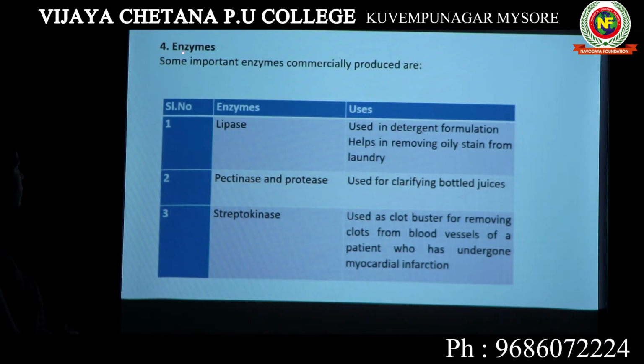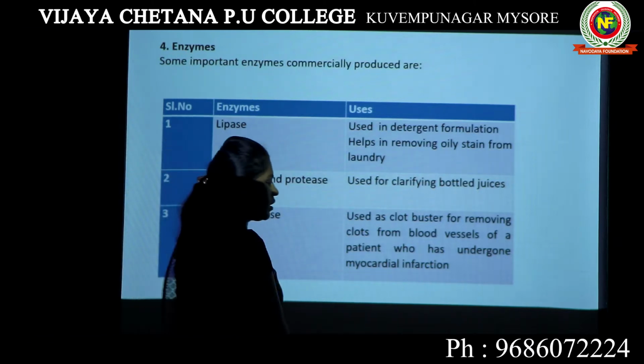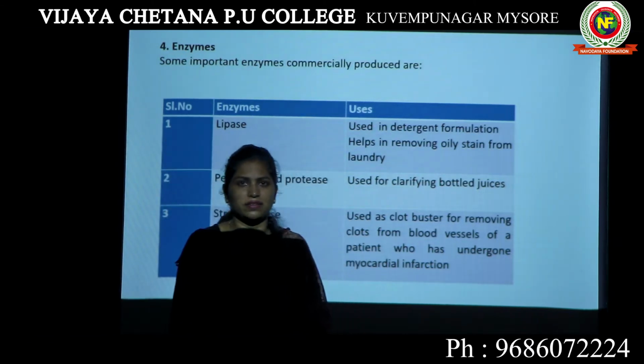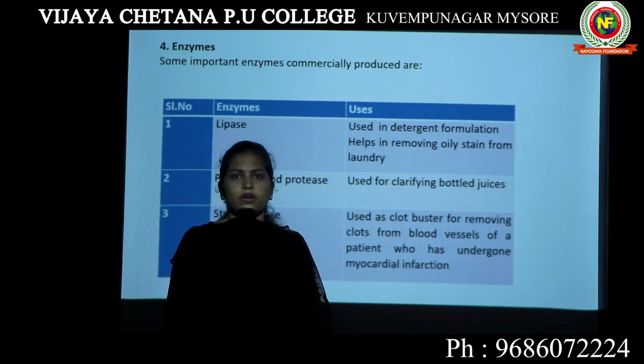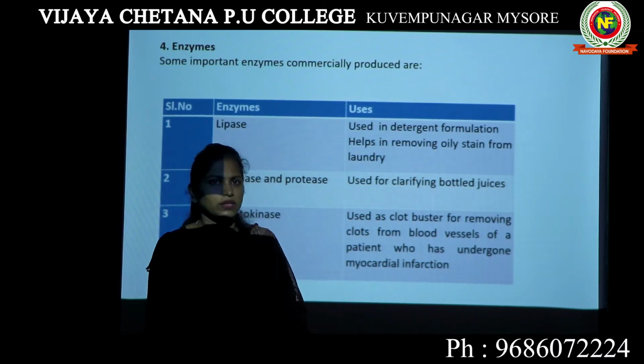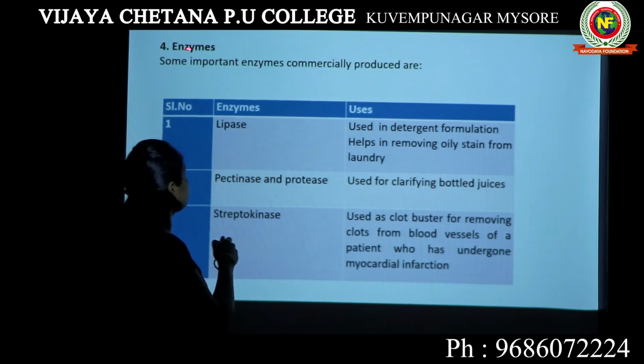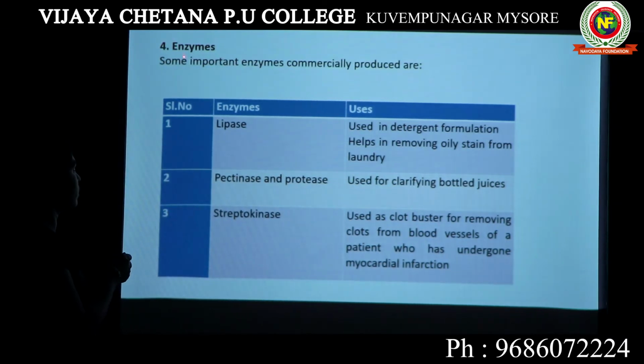Under this we will study about certain enzymes. You know enzymes are nothing but they are biocatalysts. They increase the rate of any biochemical reaction. So enzymes are also products of microorganisms which could be produced at industrial scale. So let's look into certain types of enzyme. The first enzyme is lipase.